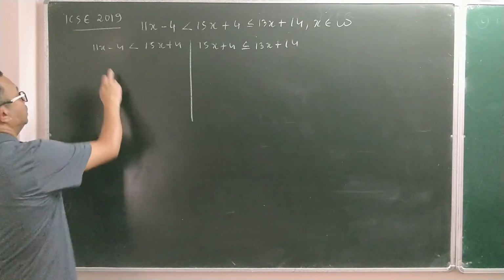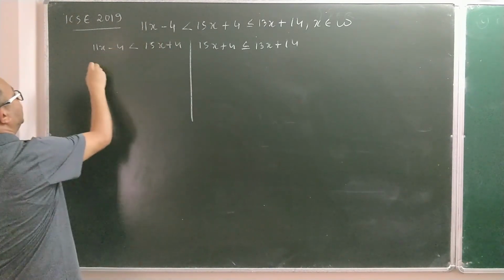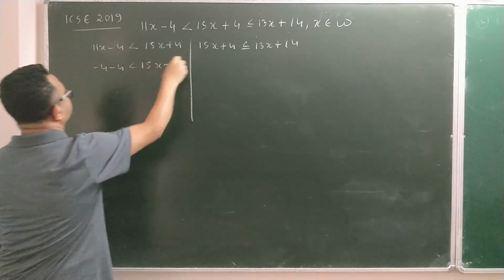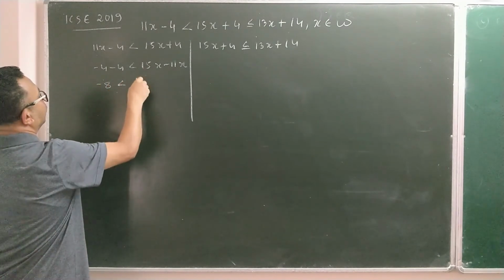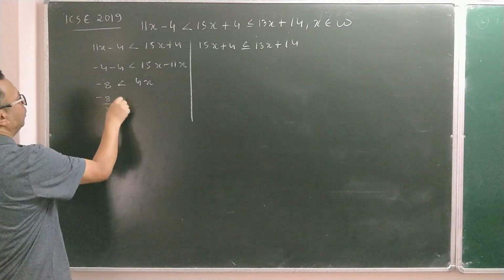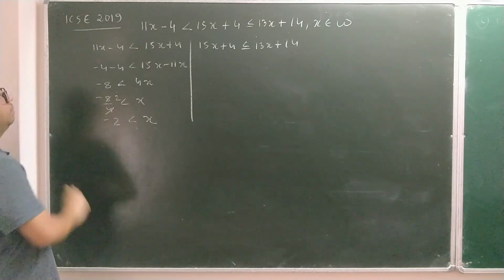Now let us solve. 11x, if I take that side, I think x will come positive, so bring that 4 this side. It will be minus 4 minus 4. This is 15x minus 11x, and this is minus 8. This will be your 4x. So take this 4 this side to divide. So 8 by 4. So now you can say x is greater than minus 2.